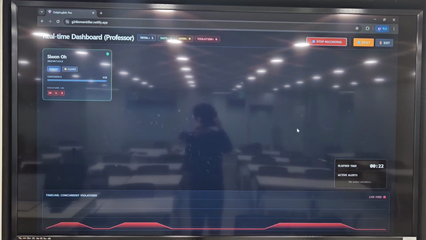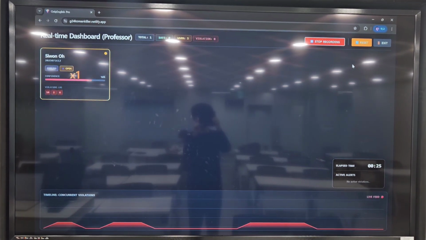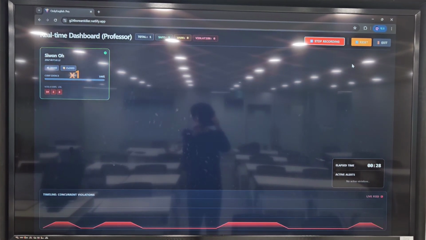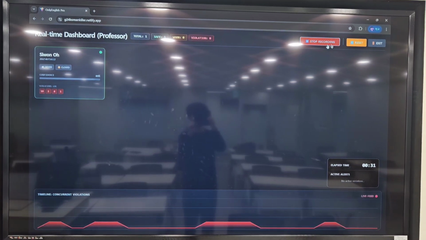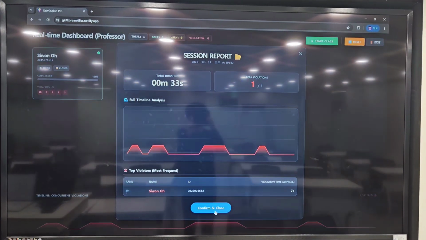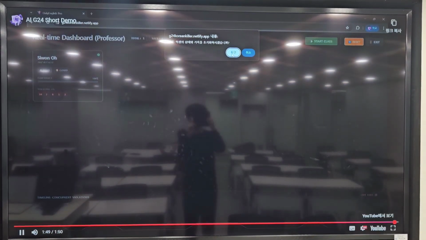Multiple devices can share their live status simultaneously, making it suitable for large inter-college classrooms. When the class ends, clicking Stop Class shows a summary of results, and the session can be reset for the next class.